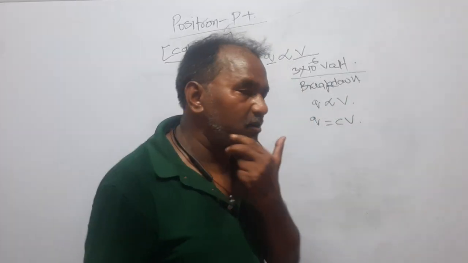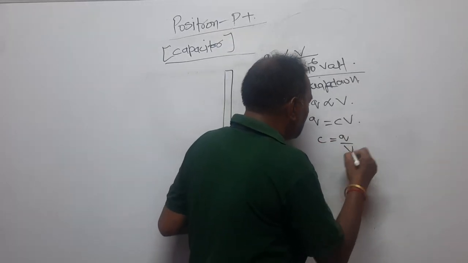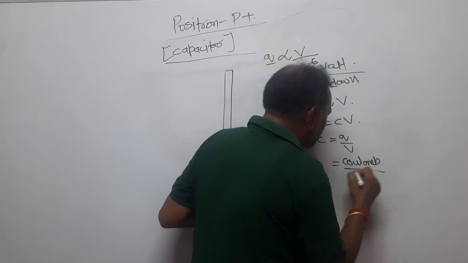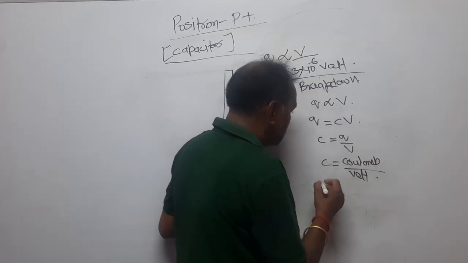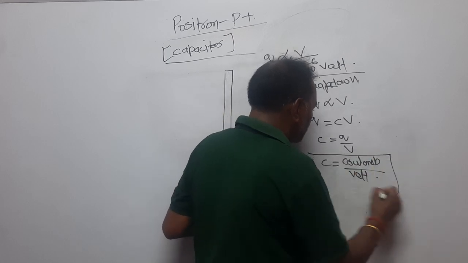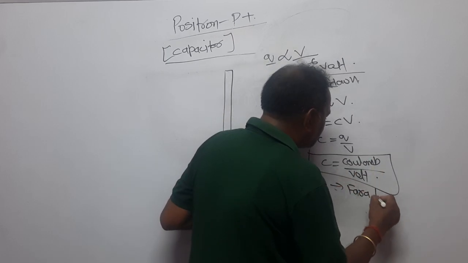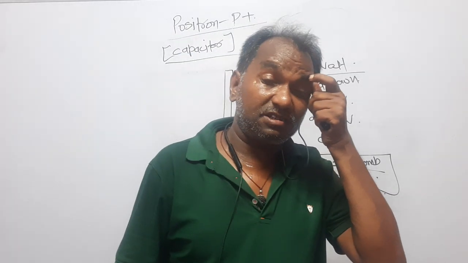This C is a constant called capacitance, and C is equal to Q upon V. Q is in coulomb, divided by volt, so this is coulomb per volt, which is said to be the farad. The unit of capacitance is the farad. I am technically discussing what a capacitor is.